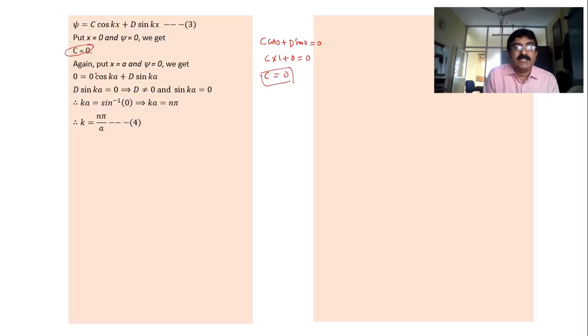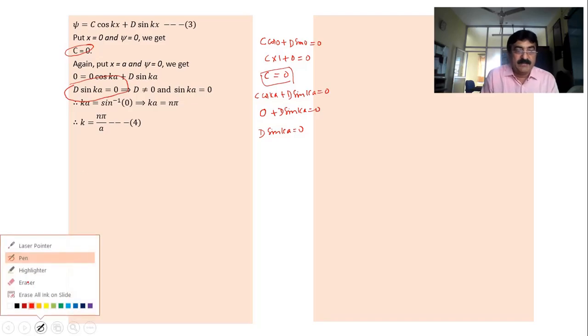Okay? Next again put x equal to a and psi equal to 0 in the above equation. Suppose if I put x equal to a, then c cos ka plus d sin ka is equal to 0. Anyway c is already 0, plus d sin ka equal to 0. That means d sin ka equal to 0. That is what I have here, d sin ka equal to 0.